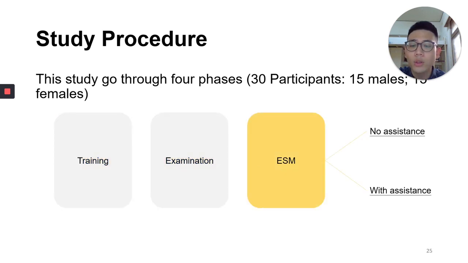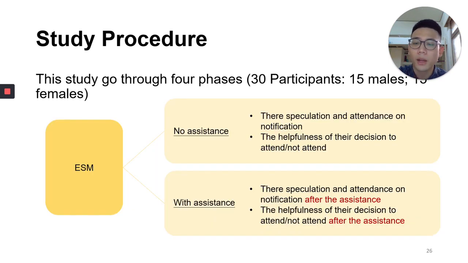After completing the first 2 stages, the participants will continue with the ESM stage. In this stage, 2 kinds of ESM were delivered, depending on whether the alert assistant had been given. When no assistant was provided, the ESM will contain the question about their speculation and attendance on notifications. Also, the helpfulness of the decision to attend or not to attend.